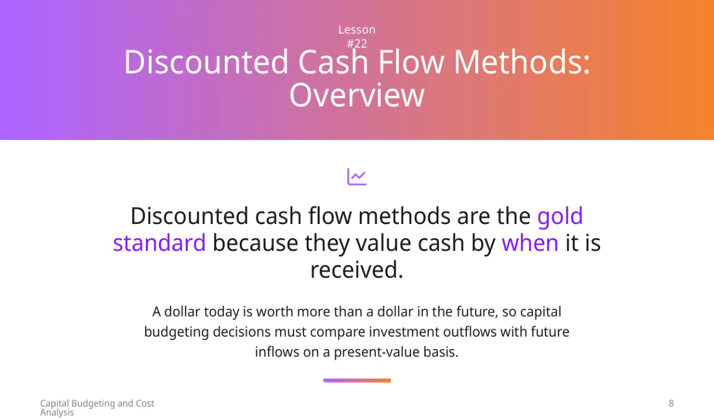In this lesson, we focus on discounted cash flow methods, which are considered the gold standard in valuation. The key idea here is that money today is more valuable than the same amount of money in the future. This means when making capital budgeting decisions, we need to evaluate investment outflows against future cash inflows by converting those future amounts into their present value. This approach ensures that we properly account for the time value of money, making our investment decisions more accurate and reliable. Understanding this concept is fundamental to effective cost analysis and capital budgeting.